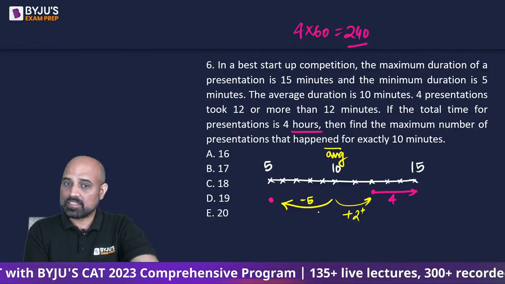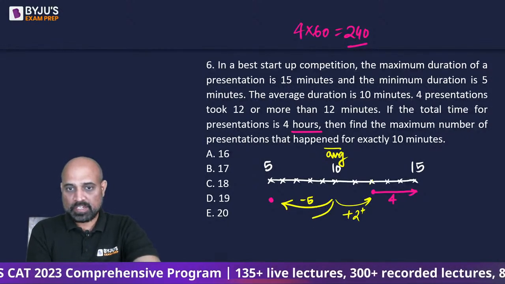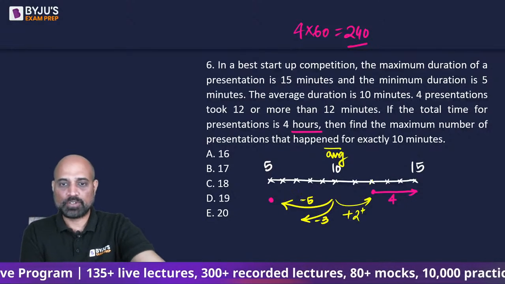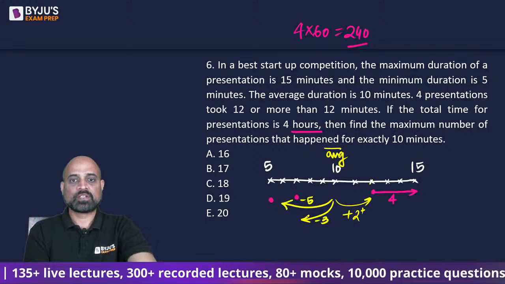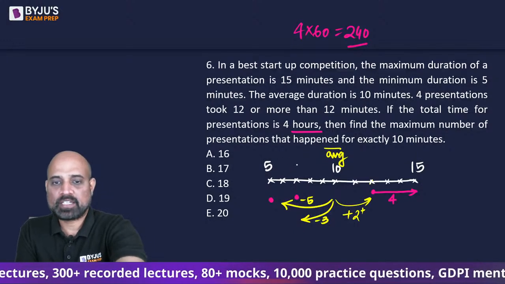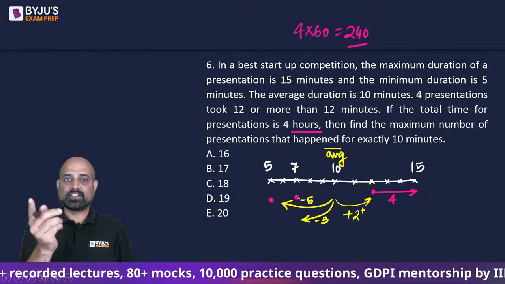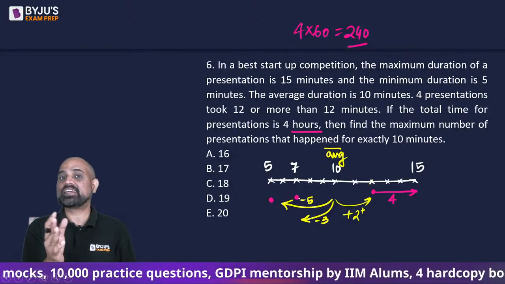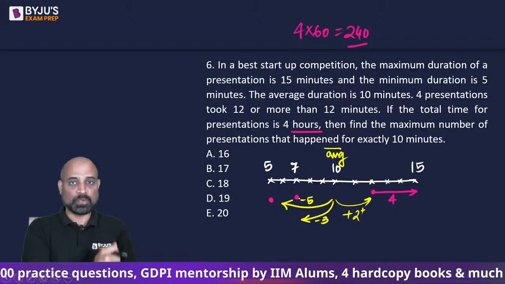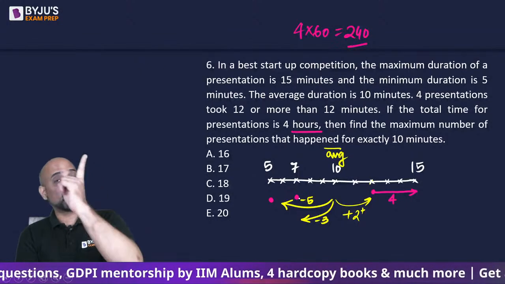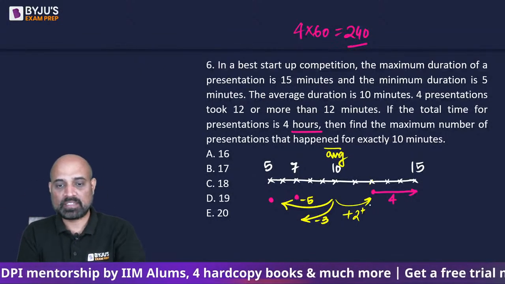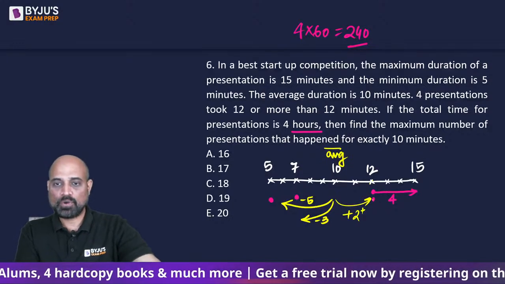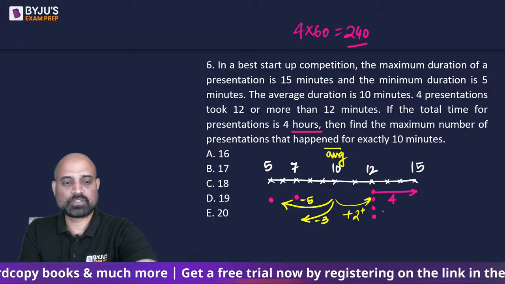I need another 3 less, so I'll put another presentation over here. So one at 5, another at 7. 5 is 5 less than 10 and 7 is 3 less than 10, a deviation of 8 below 10. Now this 8 will be compensated, assuming all the 4 presentations are at 12.